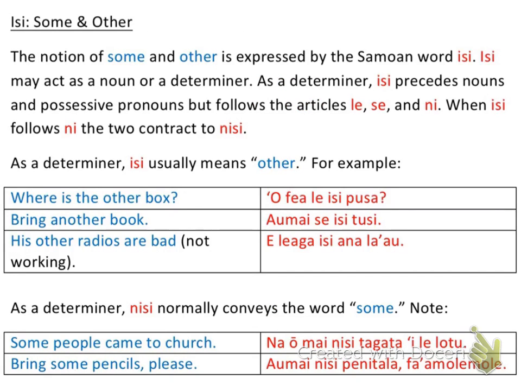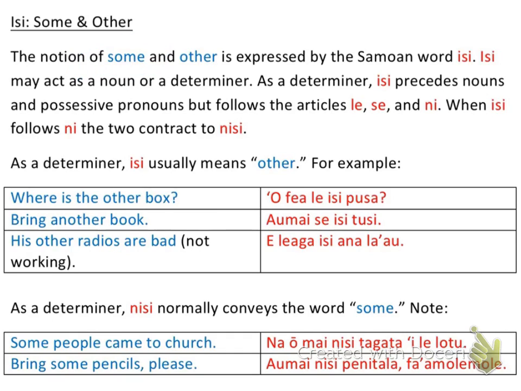Okay, so some and other. You might be saying to yourself, Colin, why are we talking about some? We already know what some is in Samoan, and that's ni. Ni is some. And that would be true, but there are other ways of expressing the word ni, or some, I guess. And that was actually a determiner back in the basic grammar video. So we're going to be taking that principle of ni that we learned clear back in basic grammar 2 and expanding on it in this video.